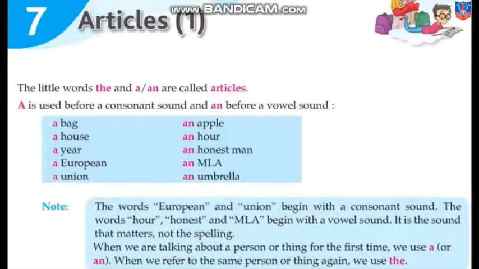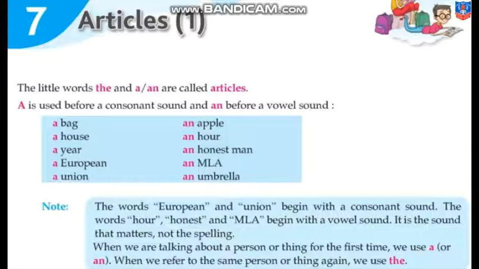Now see here they have given the example. The words European and Union begin with a consonant sound. The words honest and MLA begin with a vowel sound. It is the sound that matters, not the spelling. So you understand? जो साउंड, जो हम जब ये वर्ड्स बोलते हैं तो जो साउंड निकलता है हमारे मुंह से फर्स्ट, दैट इज इंपॉर्टेंट. उसका स्पेलिंग इंपॉर्टेंट नहीं है. वो किस अल्फाबेट से स्टार्ट होता है दैट इज नॉट इंपॉर्टेंट.